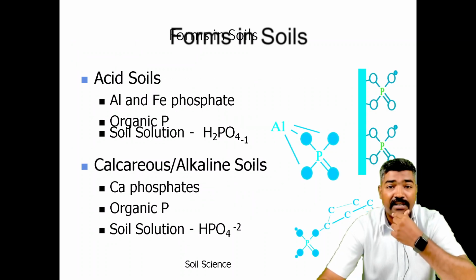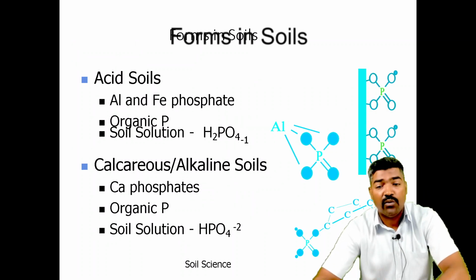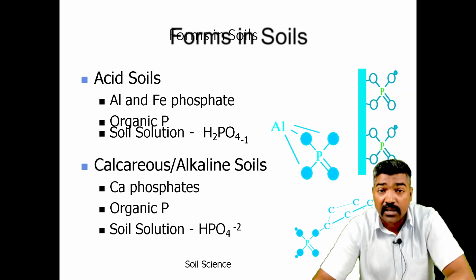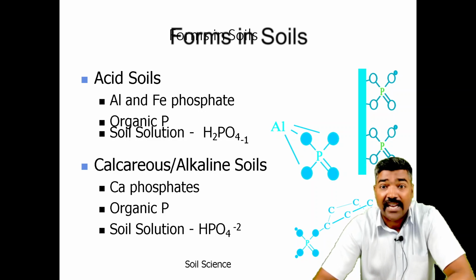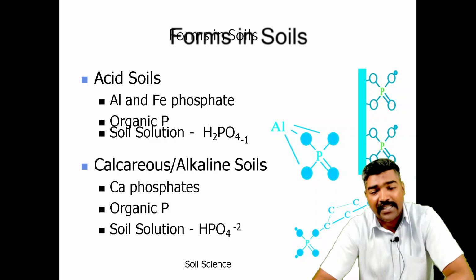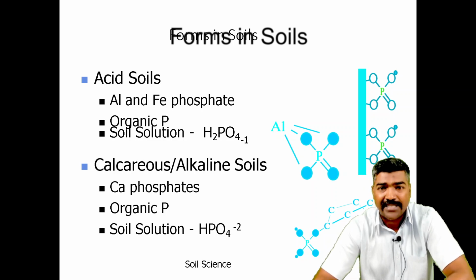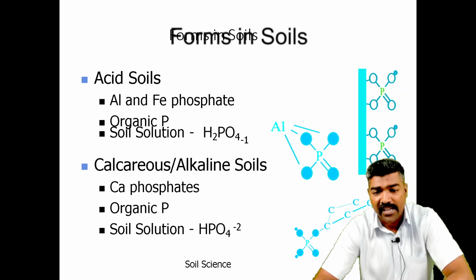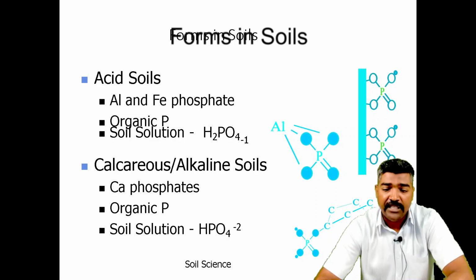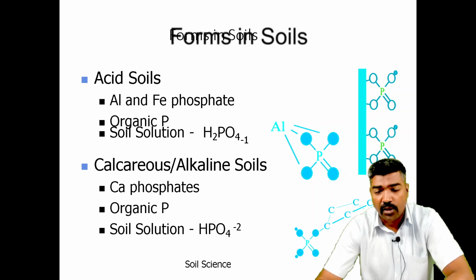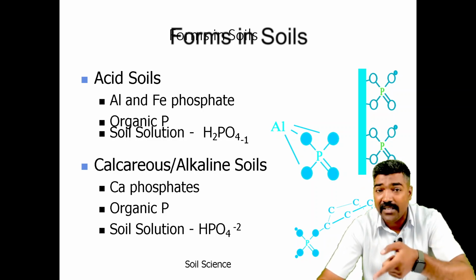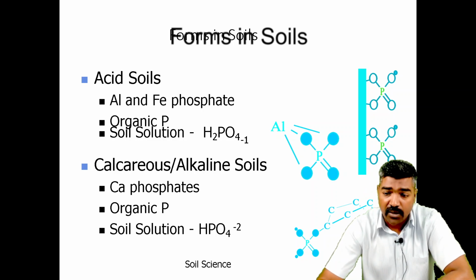These are forms of soils. We can have the acid soil, and I already talked about this. What are the different factors of the acid soil and the calcareous? The calcareous is nothing but the alkaline soil. In acid soil, there will be aluminum and Fe phosphate, organic phosphorus, and soil solution phosphorus there. And in alkaline soil, which has calcium phosphate, organic phosphorus, and soil solution of HPO4. There is the combination of -2, and here in the basic soil the -2 is there.